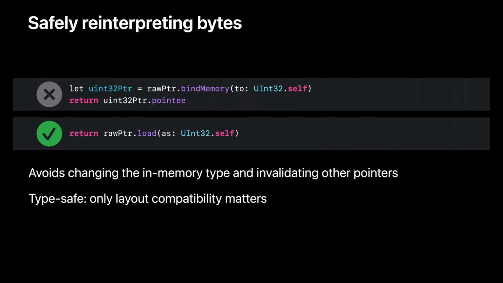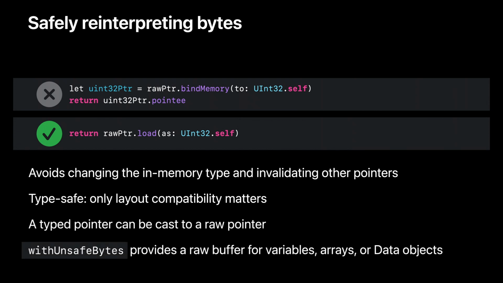The solution works wherever you need it. So if you have a typed pointer to the memory, you can cast it to a raw pointer. And if you have a variable, an array, or a Data object, the withUnsafeBytes method directly gives you access to a raw buffer.